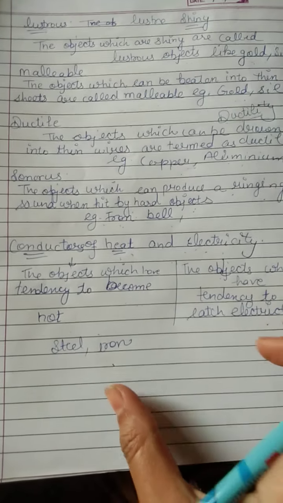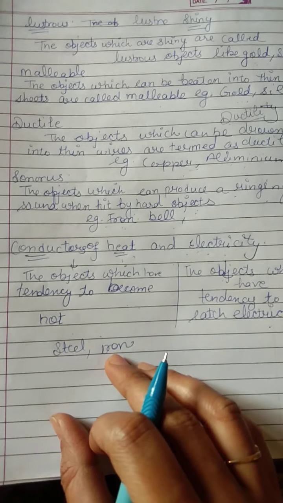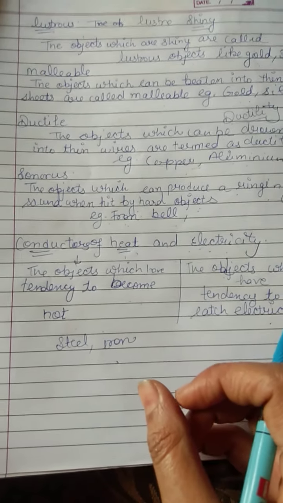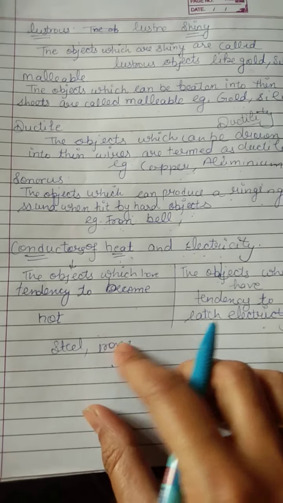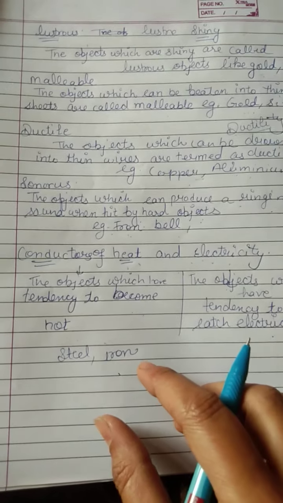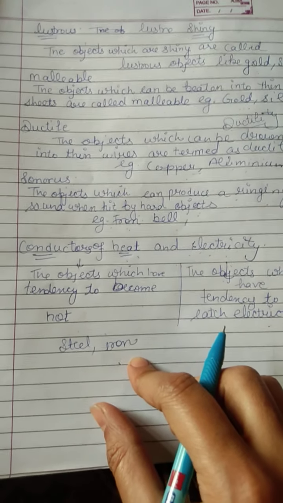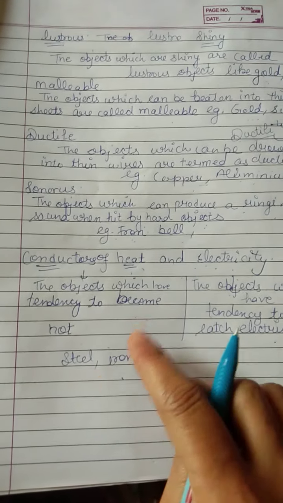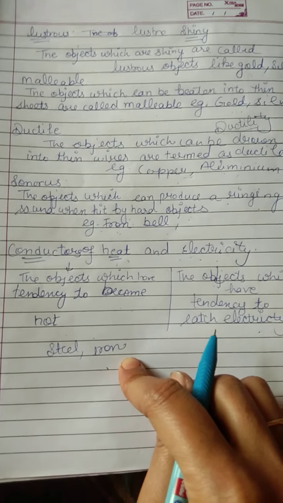pan on a burner or gas stove or heater, you can see that it easily heats up, and that is the reason the handle we use on the pan is made up of plastic, so that we do not feel the heat. Because it is very difficult to touch directly, since steel and iron are conductors of heat.